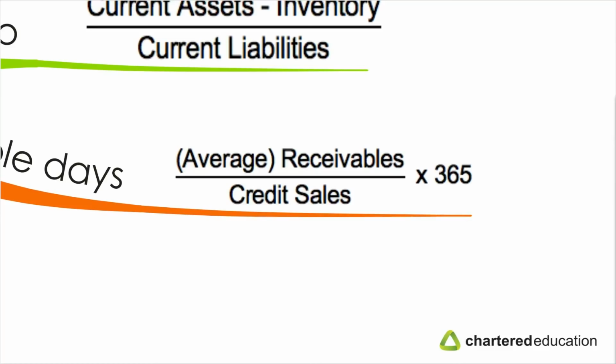Now, ideally, you'll use the credit sales figure for calculating this ratio, but if you can't get that breakdown, then you can just use the total sales for the period. Now, the average time it takes to collect money from credit customers shouldn't be too long. A long average time suggests inefficient collection of amounts due from receivables. But keep in mind as well the industry that the company is operating in. As I mentioned earlier, if you have a supermarket, you'd expect a very, very low ratio here. If you have an industrial supplier, they may have to wait 60 to 90 days to collect their money.